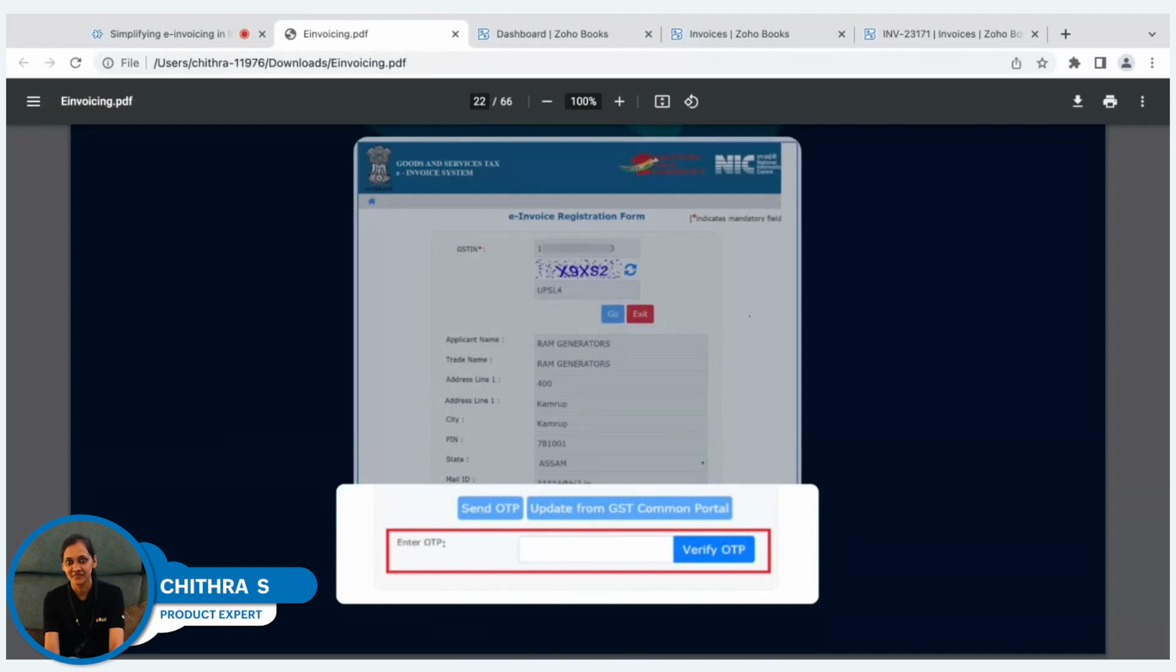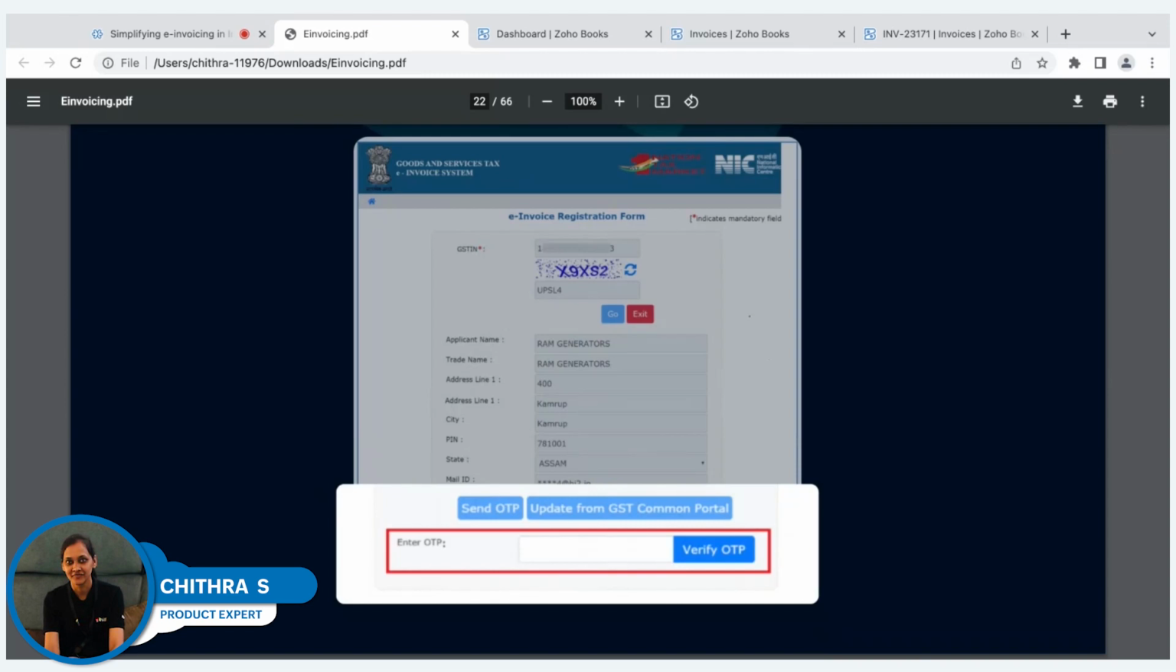Once you have done this verification, it will ask you to create a username and password. Once you create a username and password, this will complete the first step of registering your business in the invoice registration portal. If in case in your business you are already creating e-way bills, then you can actually skip this step because you can use the same username and password to log in into the invoice registration portal directly.